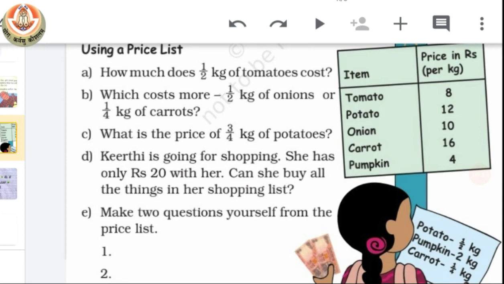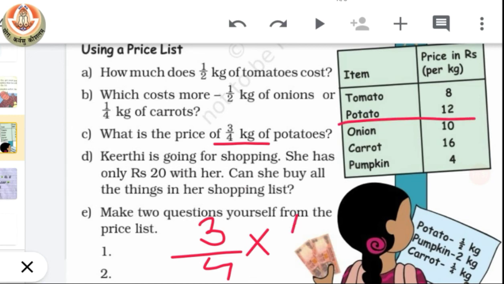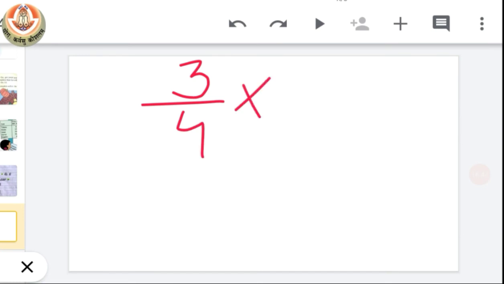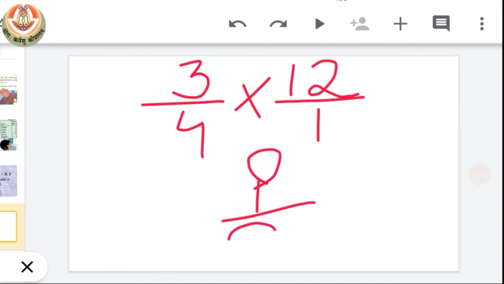Just you have to keep in mind that if you have asked the 3/4 kg of potato, that means you have to multiply 3/4 with the price of 1 kg of potato. Okay, and if we have numbers like 3/4 multiplying with 12, that means there is a number in the lower position of 12 which is 1.